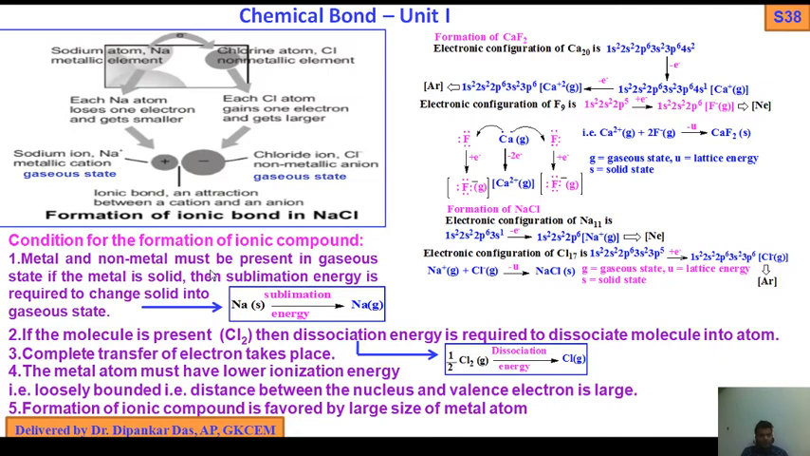So metal atom and non-metal must be present in the gaseous state. If the metal is solid, then you should convert it from solid to gas by applying sublimation energy. Complete transfer of electron takes place. The metal atom must have lower ionization energy, that is, how much energy is required to pull out the outermost electron of a gaseous atom. It is usually loosely bound, so the distance between the nucleus and outer electron is large, so a lesser amount of energy is required to pull out these electrons, and formation of an ionic compound is favored by the large size of the metal atom. Clear? So this is the condition for the formation of an ionic compound.